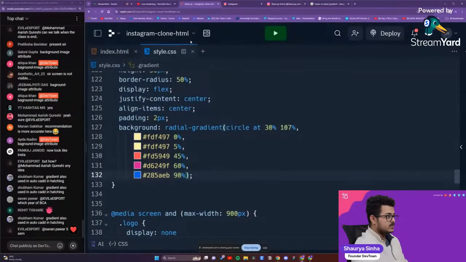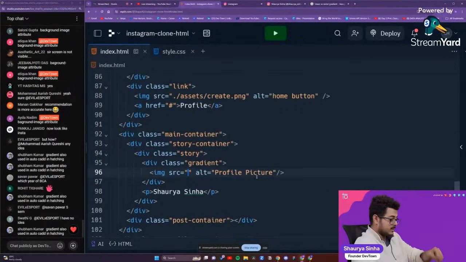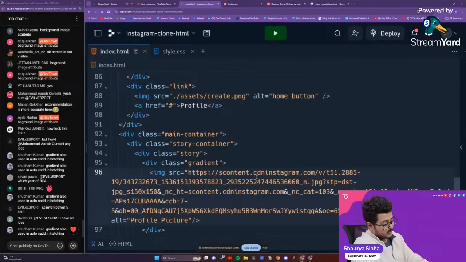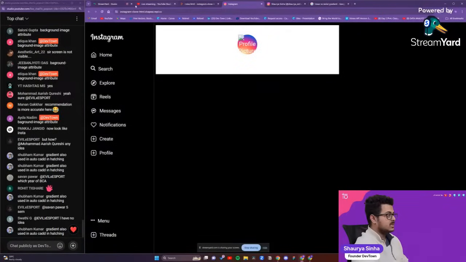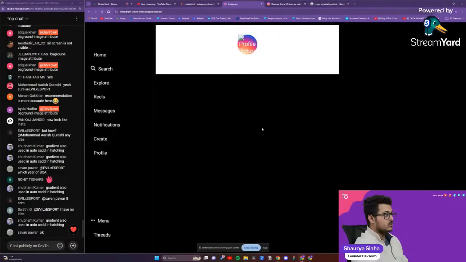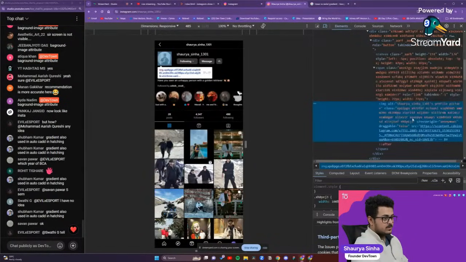Paste the source right over here. I don't know if it will work or not. Otherwise, we'll have to download the image. That is a separate scenario. I'm just pasting it to see if it works or not for us. If it is not working, then we'll have to download the image. Yep, it is not working for us. So we'll have to download the image itself.